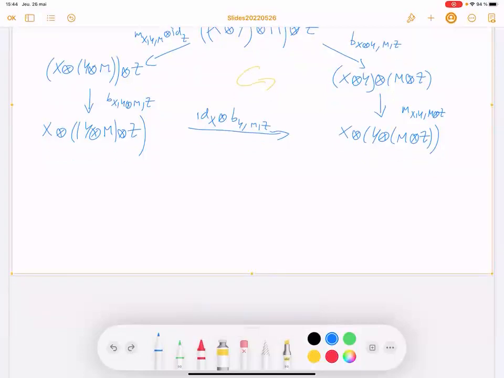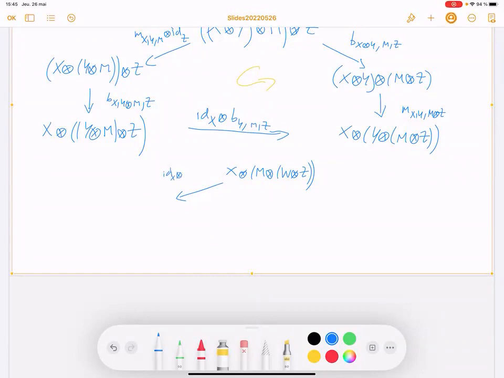So you start from that tensor M tensor Y tensor Z. Okay, so here you apply the right. So you apply identity on X and the right associativity constraint on the other component.